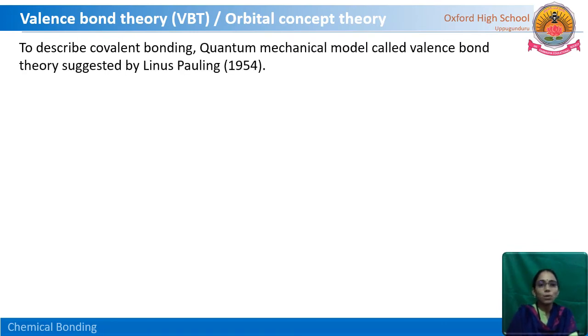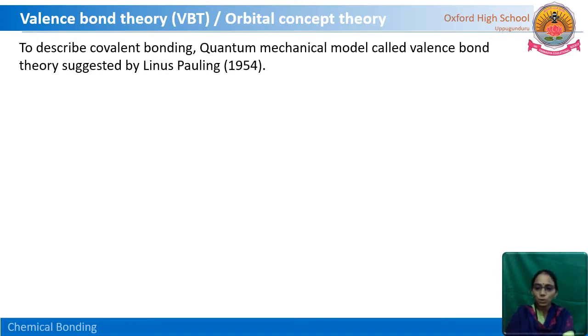To describe the covalent bonding, a quantum mechanical model called valence bond theory was suggested by Linus Pauling in the year 1954. Till now we have studied the electronic theory of valence, and the second one, VSEPR theory, valence shell electron pair repulsion theory.